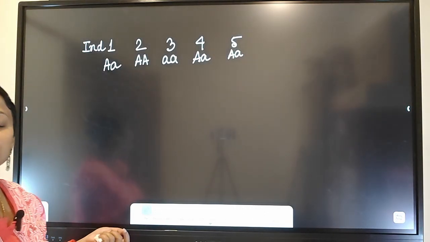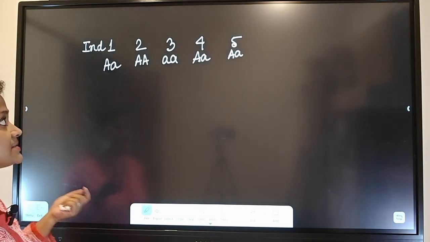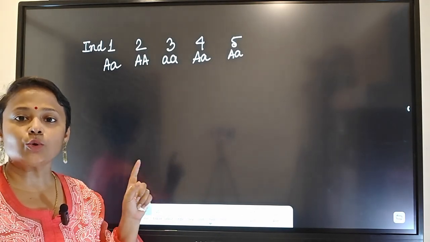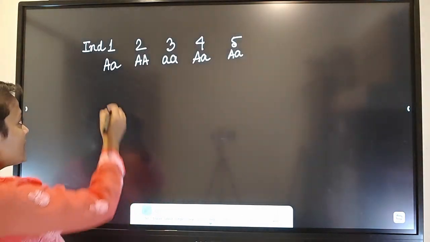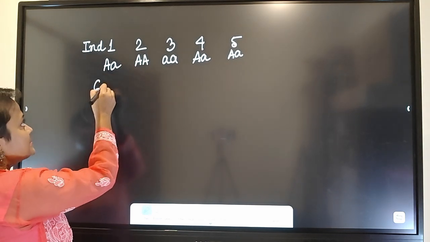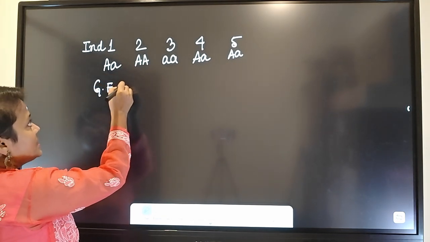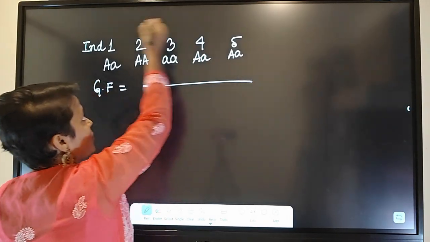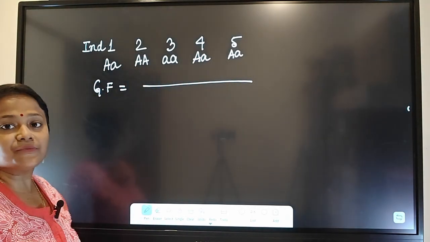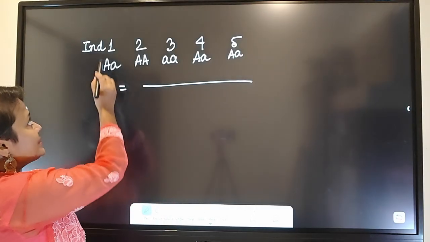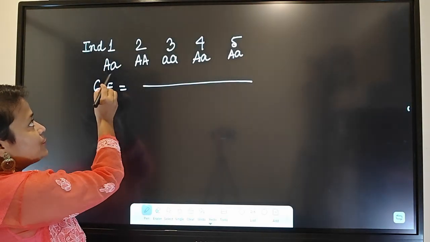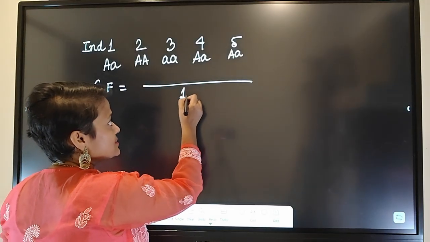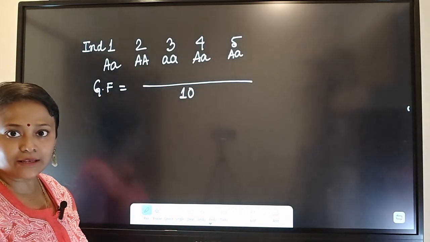Now, what is the gene frequency? As I told, it is the number of a specific allele divided by the total number of alleles. In this population of 5 individuals, each individual has 2 alleles, so the total number of alleles will be 10.